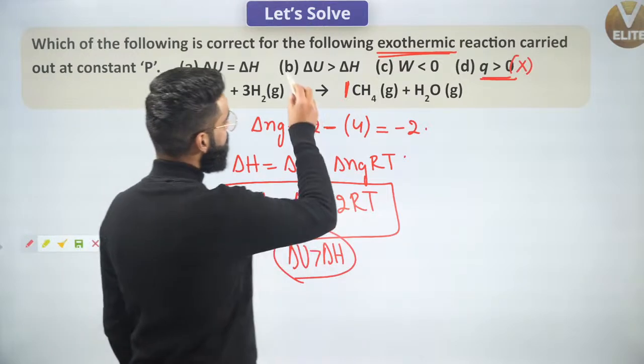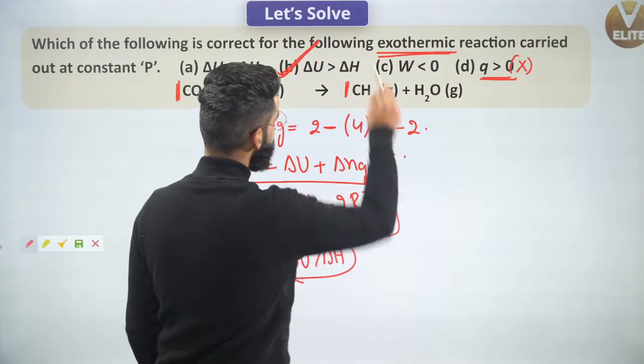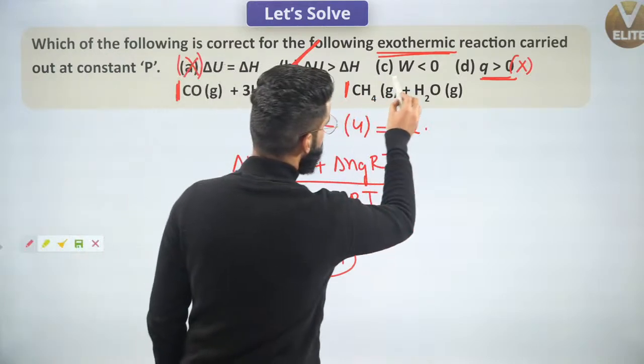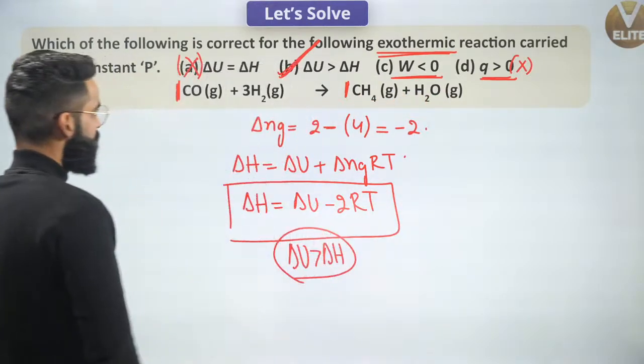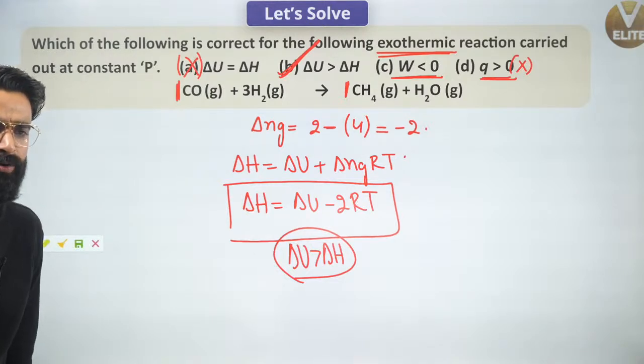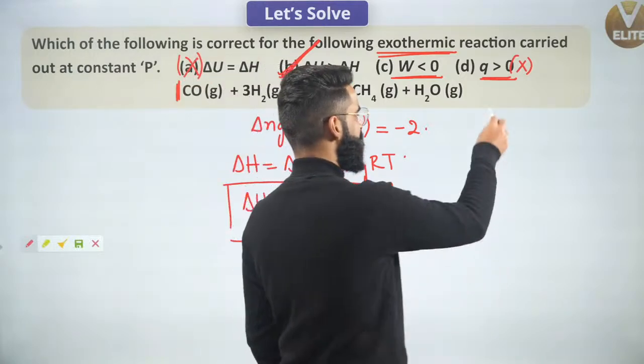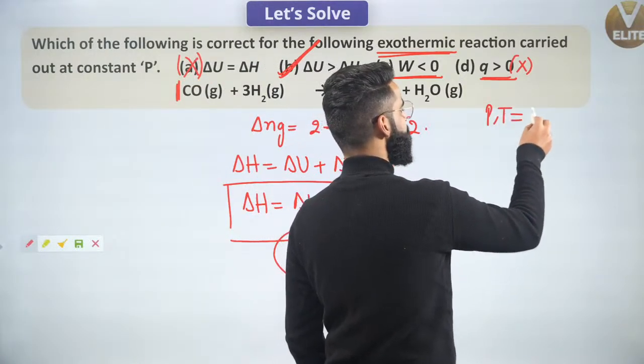So just check the second option. So option number second is correct. So this will be automatically the incorrect one. Now what about this one? The following exothermic reaction is carried out at constant pressure. At constant pressure. And it is the exothermic reaction. That means pressure and temperature of the system is constant.